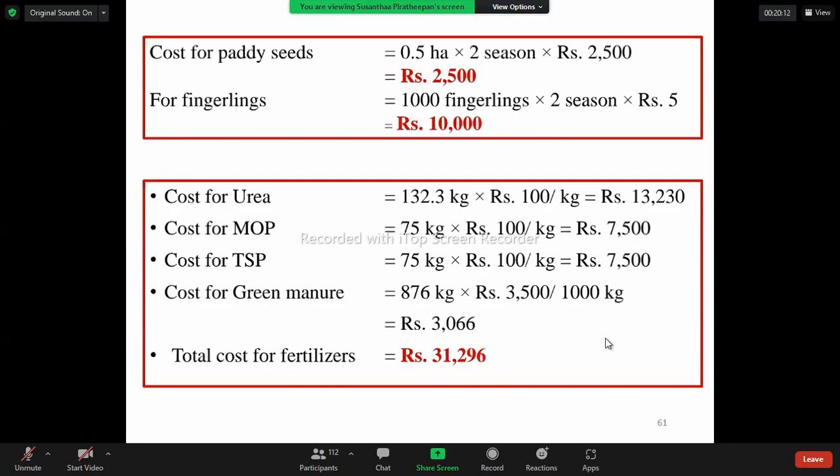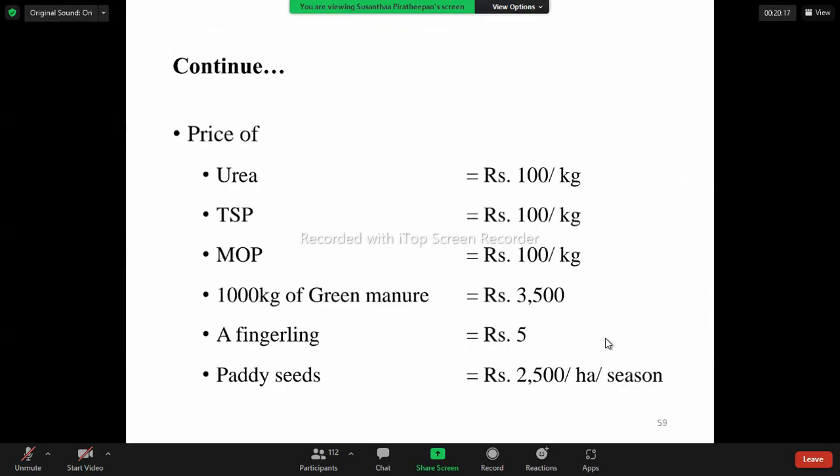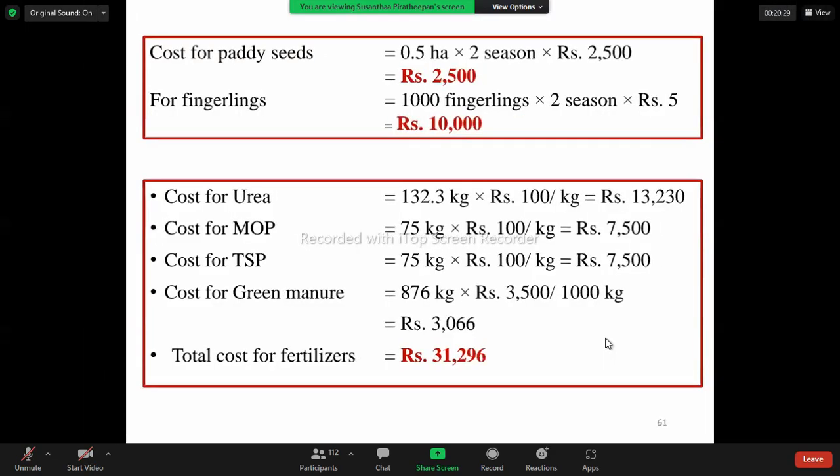Cost for green manure, there's one data. Just check, for 1000 kilogram of green manure, check the fourth data. For 1000 kilogram of green manure, the price is 3,500. So we already calculated the amount of green manure that will be produced. That is 876. So the cost for the green manure is 876 multiplied with 3,500 and divided by 1,000. So this is the total cost for fertilizers. This is very simple, okay?